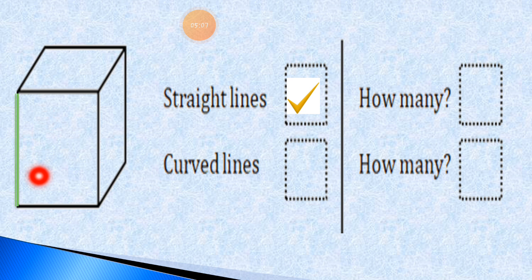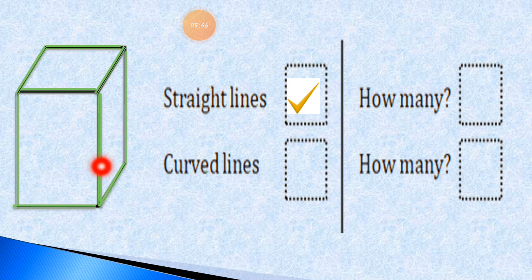Here is straight line number 1, straight line number 2, 3, 4, 5, 6, 7, 8, 9.